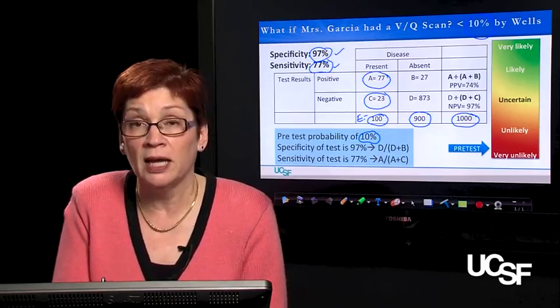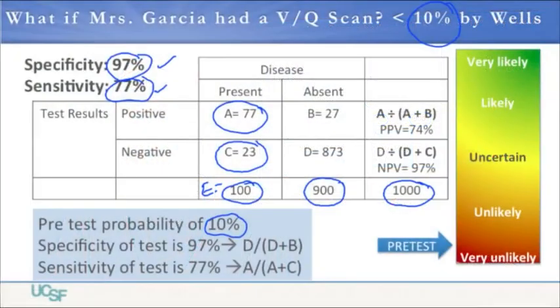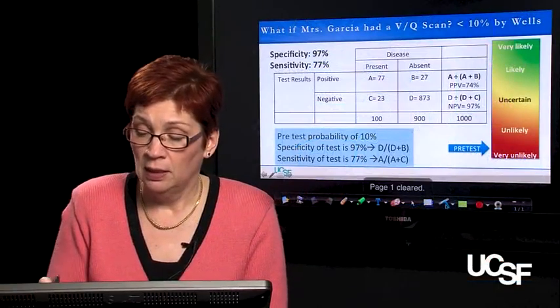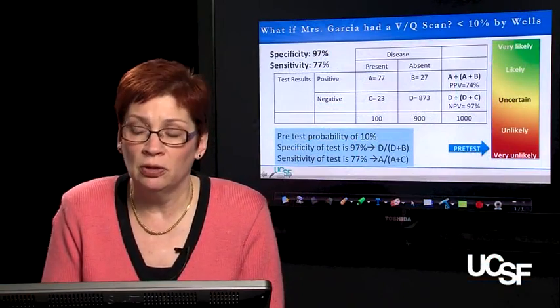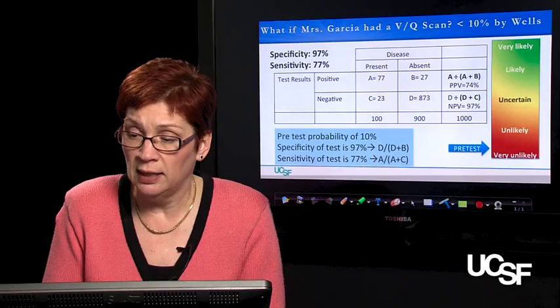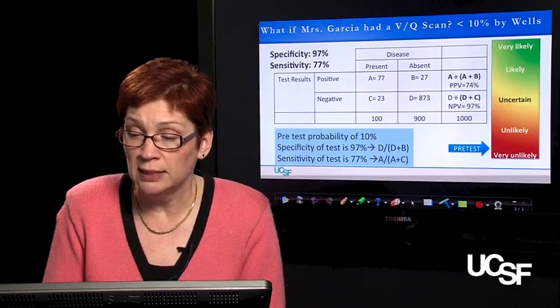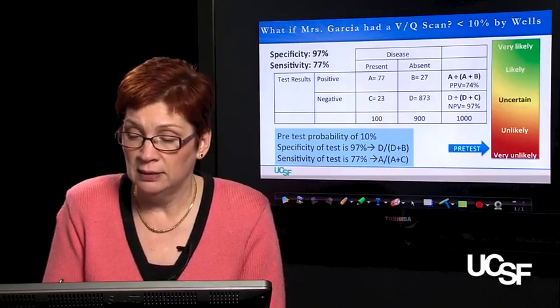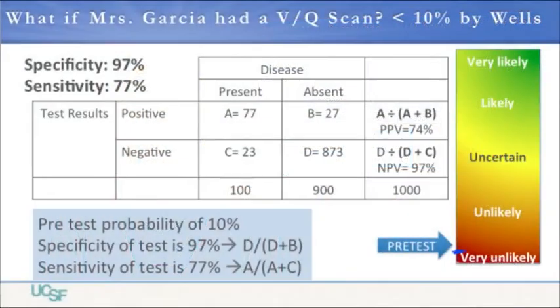And in this situation, many, many more people have a pretest probability of being healthy. And so 900 is our F quadrant. And we multiply that 900 by the specificity to calculate our D quadrant, 900 times 97%, and then by extension our B quadrant. And on our likelihood ruler over here, we have indicated that Mrs. Garcia's pretest probability is down here near the basement, around 10%.